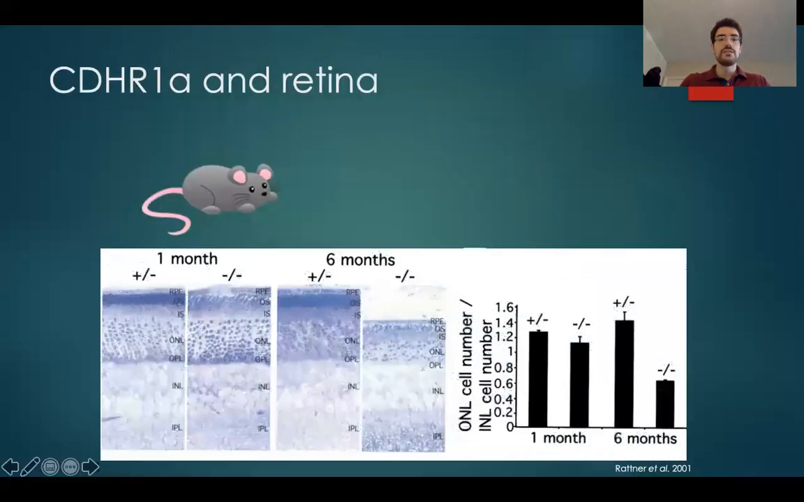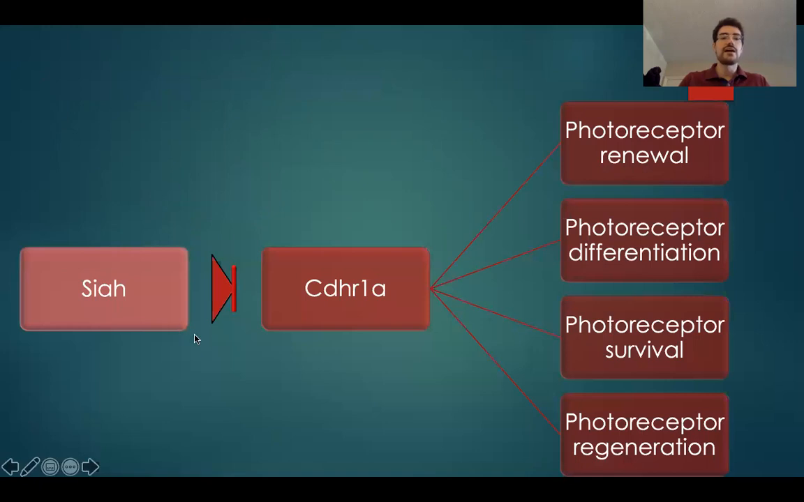So what we believe is that CDHR1 might play a role in the regulation of this renewal of these discs. But to understand a little better, Rettina and collaborators created a mouse that was a knockout for CDHR1, and we can see that already in the first month, it has a decrease in the number of cells in the outer nuclear layer, and it progresses to degeneration by 6 months.